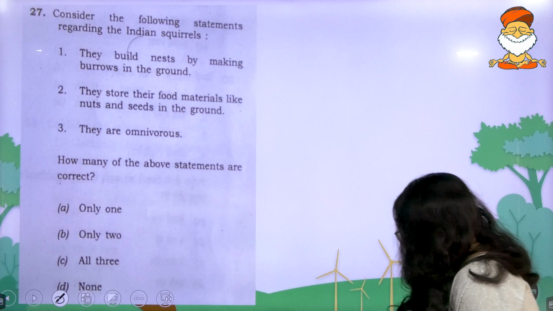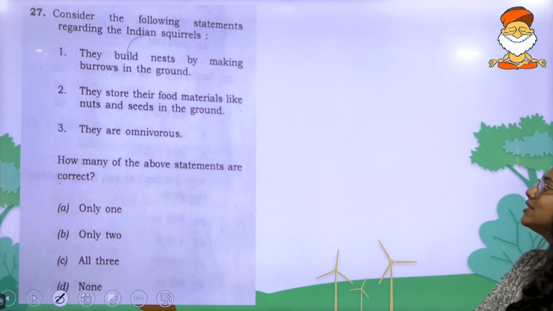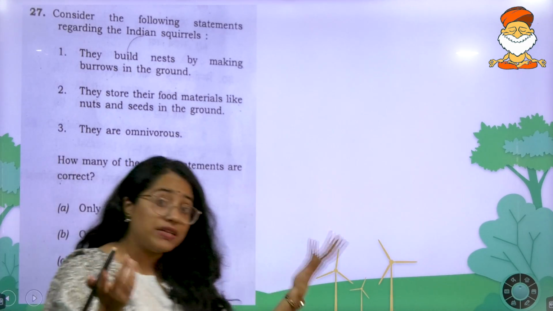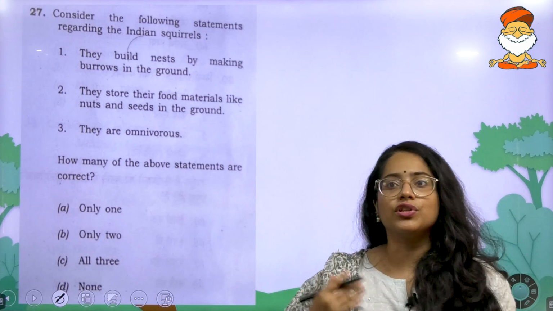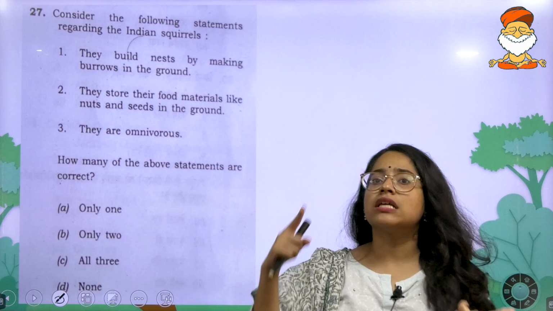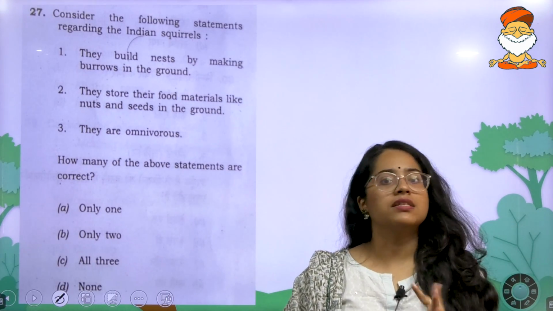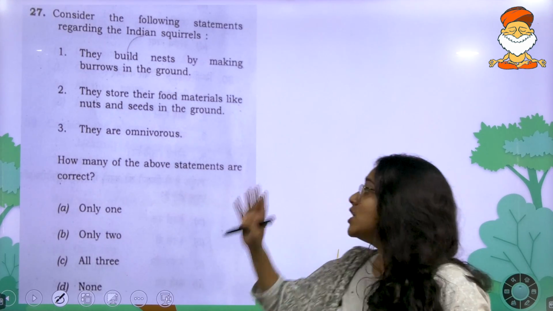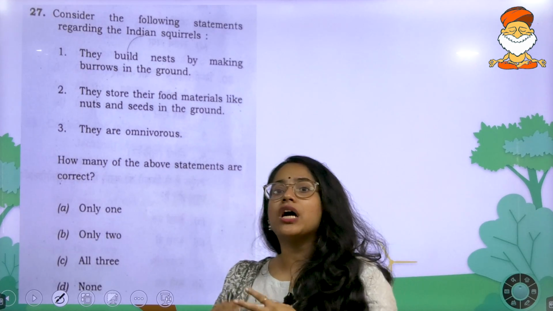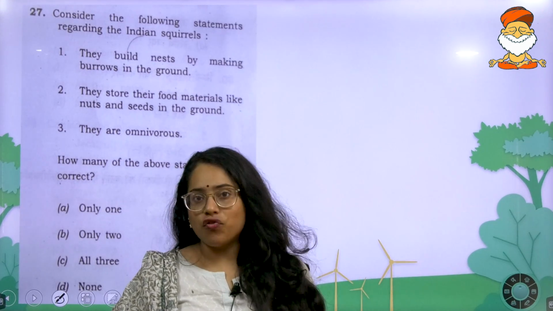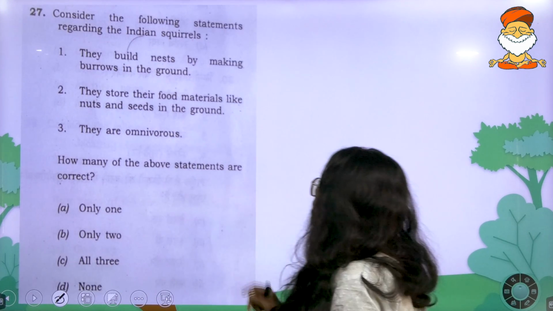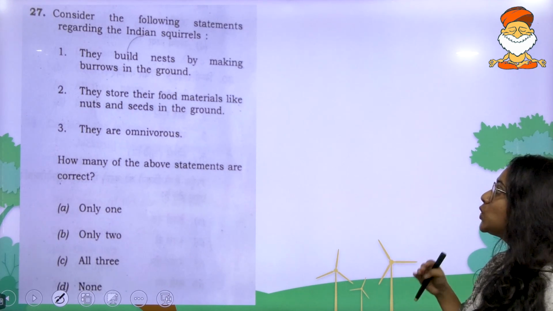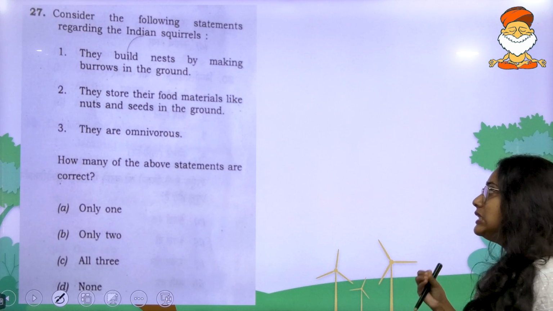Moving on to the 27th question, consider the following statements regarding the Indian squirrels. Now again, understand squirrels previously also, if you've noticed in the UPSC patterns, bats, squirrels, honeybees, butterflies, these are all very prominent species that keep getting touched upon. If you look at squirrels also, previously in a question which asked about the hibernation patterns of certain species, squirrels had featured. So now just look at this question. They build nests by making burrows in the ground. They store their food materials like nuts and seeds in the ground.